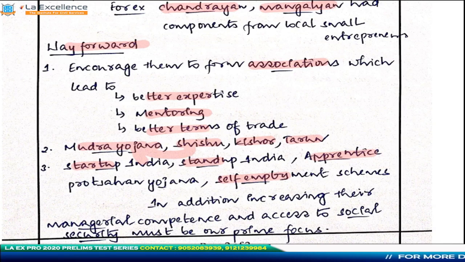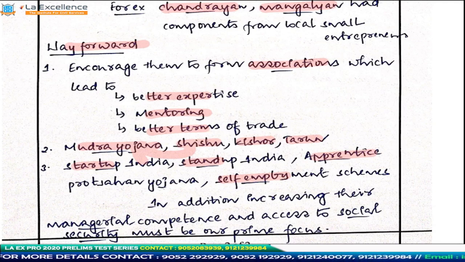So he has given a good number of points on the way forward, but he should have handled it in terms of skill development, in terms of funding, in terms of the schemes that are there. There are lots of schemes stranded here and there, but it would have been better if there were subheadings. Like for Mudra Yojana, there would have been a subheading of funding, and for skill development, there could have been a subheading of Apprentice Protsahan Yojana and Pradhan Mantri Kaushal Vikas Yojana, and so on.